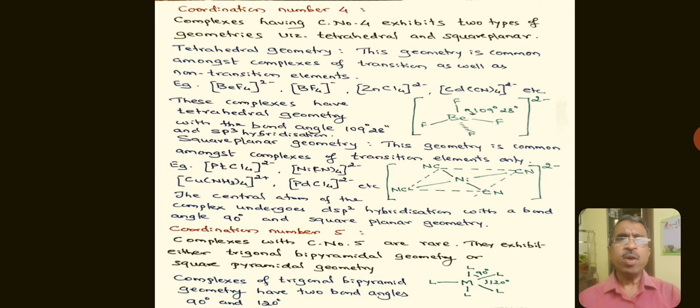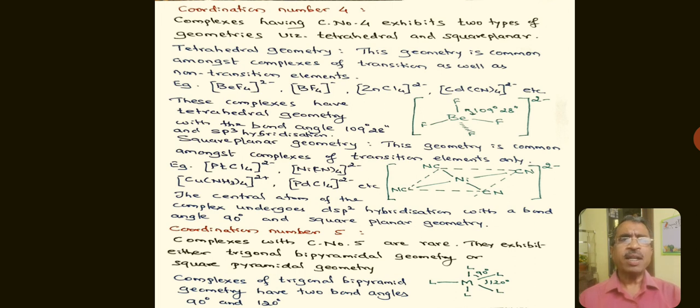tetrafluoroberylate 2- ion, tetrafluoroborate ion, tetrachlorozincate 2- ion, tetracyanocadmiate 2- ion. Square planar geometry is common amongst complexes of transition elements only.